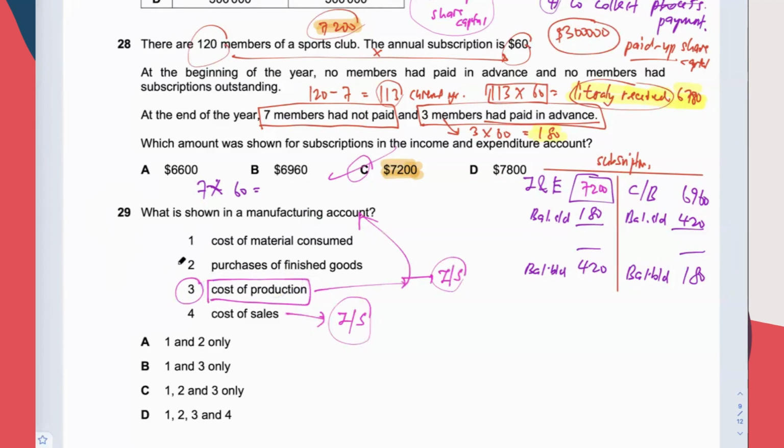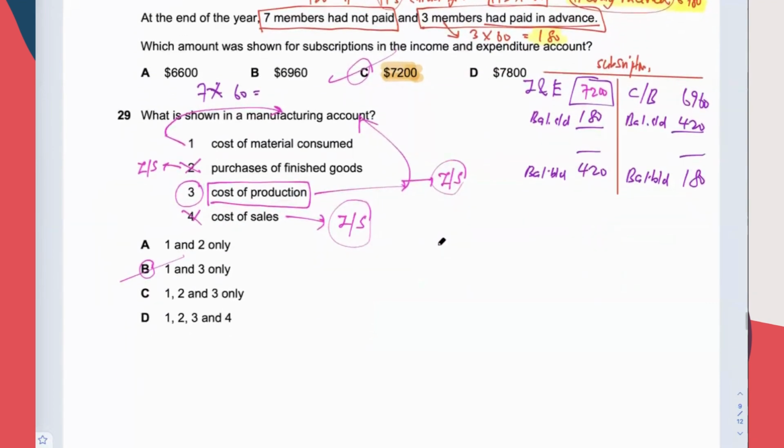This is in the income statement only. This is in the manufacturing account. So the answer is B. So quite straightforward.